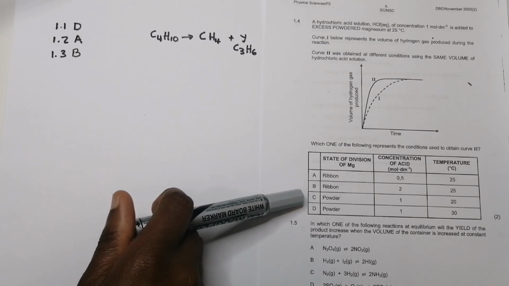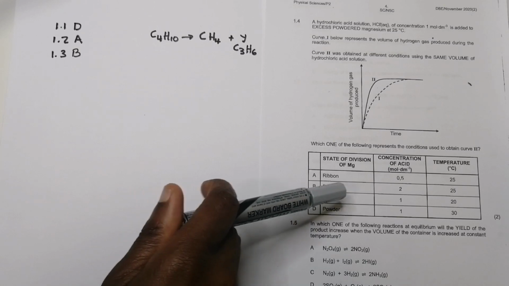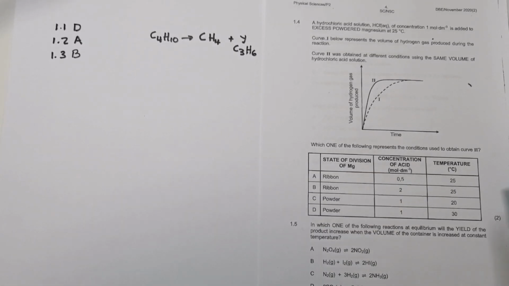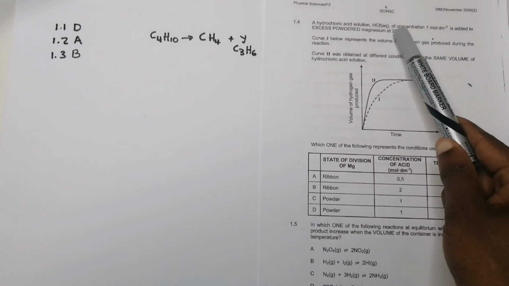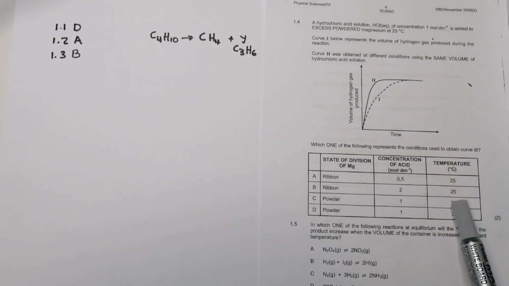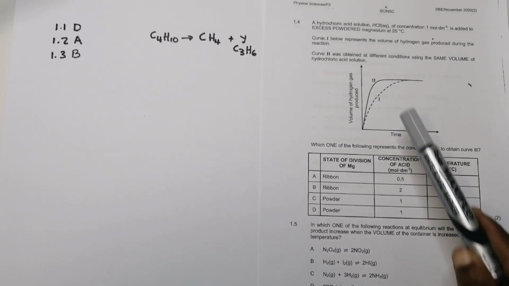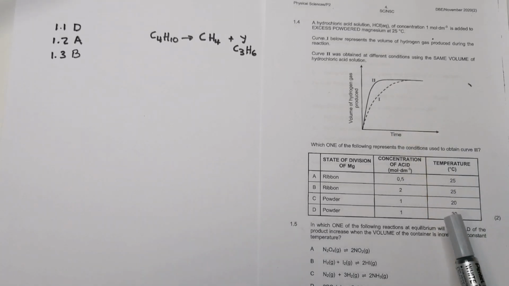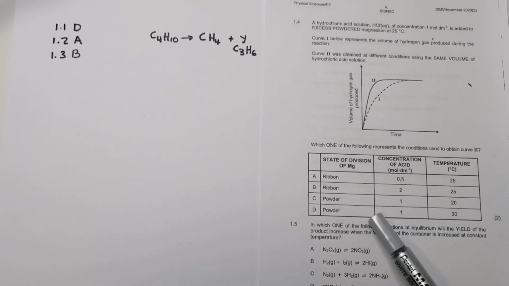So let me look at C and D. When I look at C, everything is the same as A, but it's at lower temperature. So it cannot be C, because the first one was obtained at 25 degrees. When I lessen the temperature, it will lower the reaction rate, so I wouldn't have gotten curve 2. So let's look at D. It's at 30 degrees.